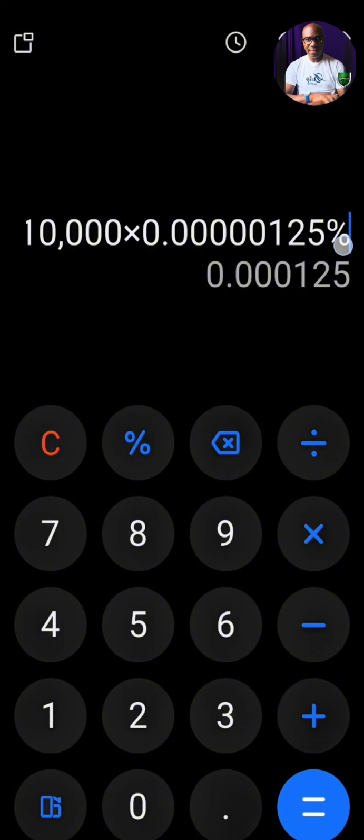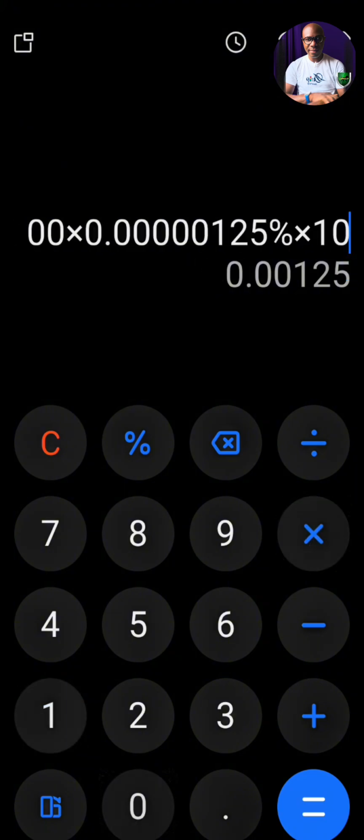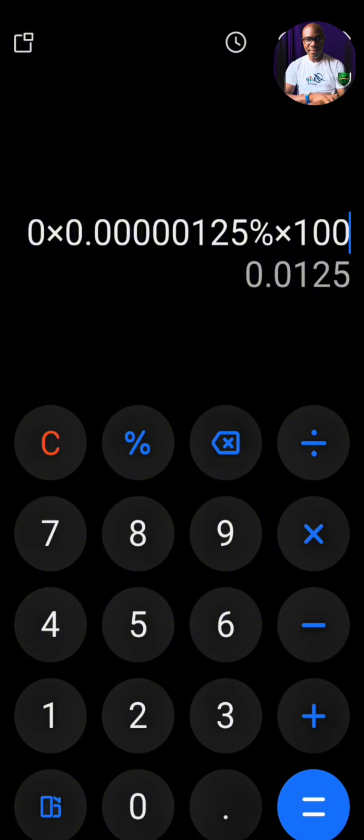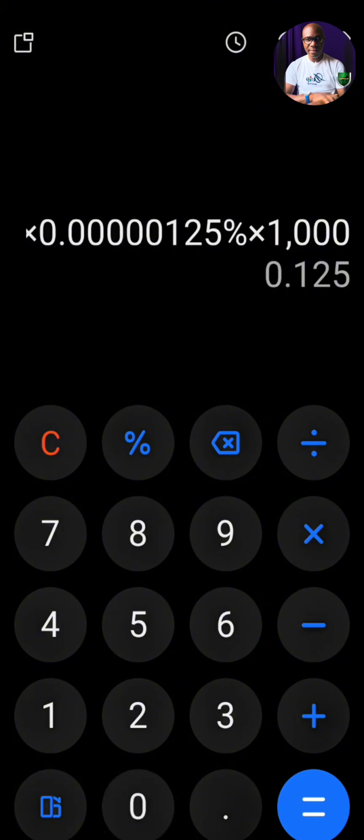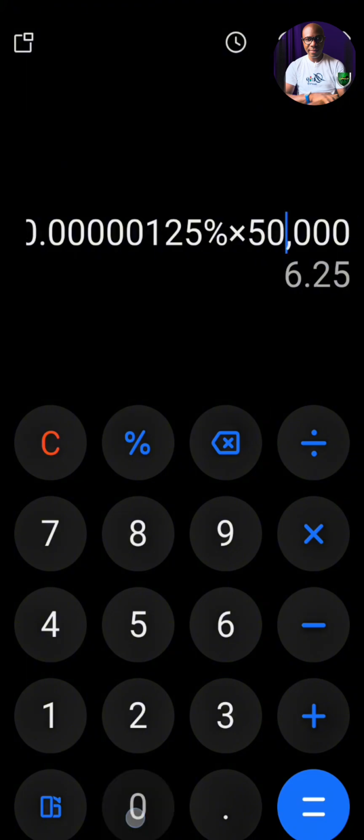Now, let's assume the trips become 10 for that day, he has made this. If the trips increase to 100, he has made this. So the more the trips increase, the more he makes. Remember, we are placing this on just 10,000 naira. If I increase the trips to 5,000, he has made 0.625 in a day, which is possible. If we increase that to 50,000 trips, he has made 625 kobo.